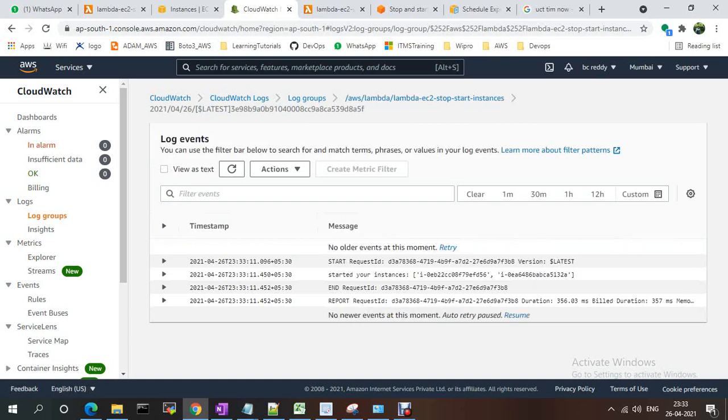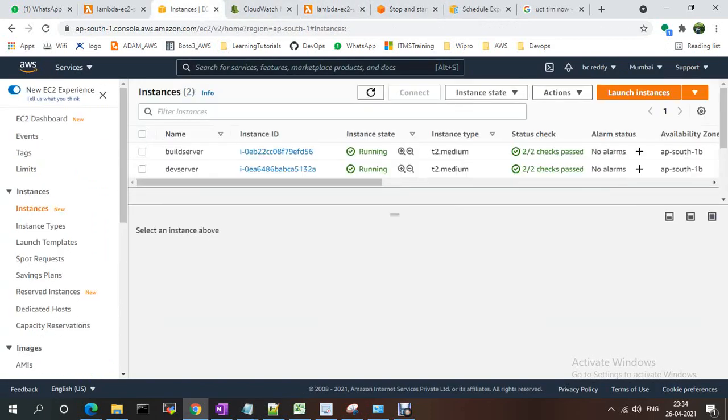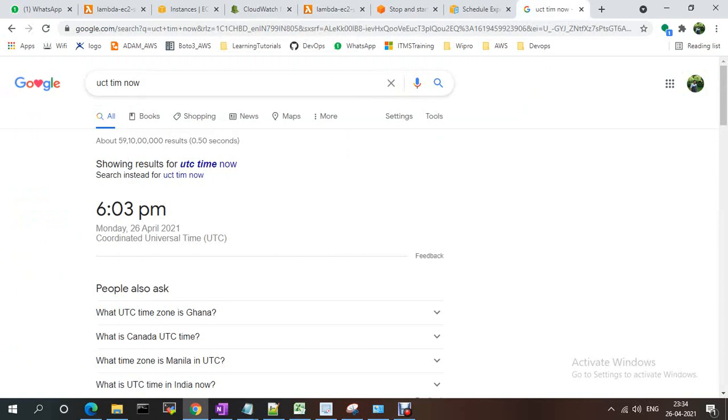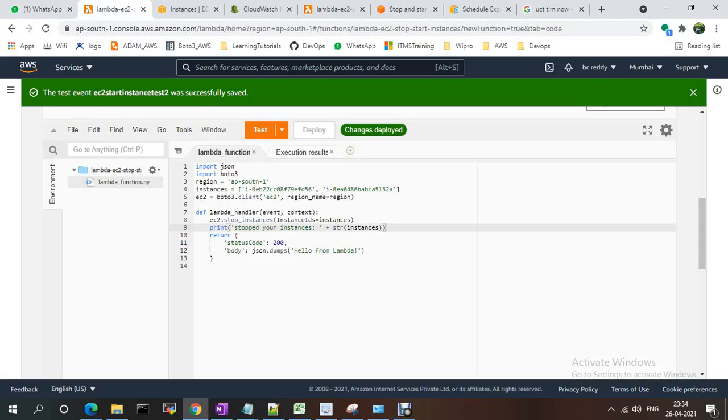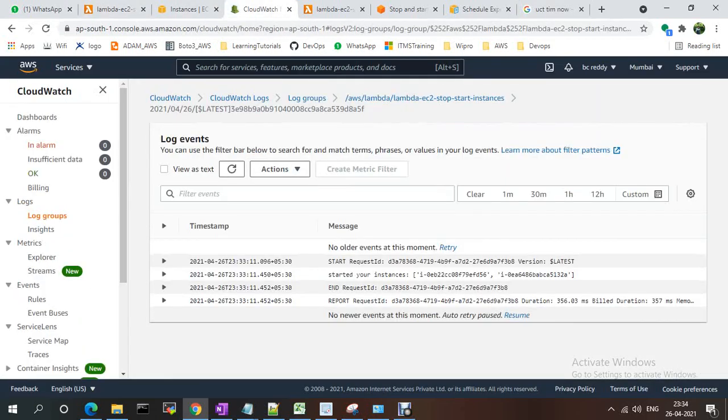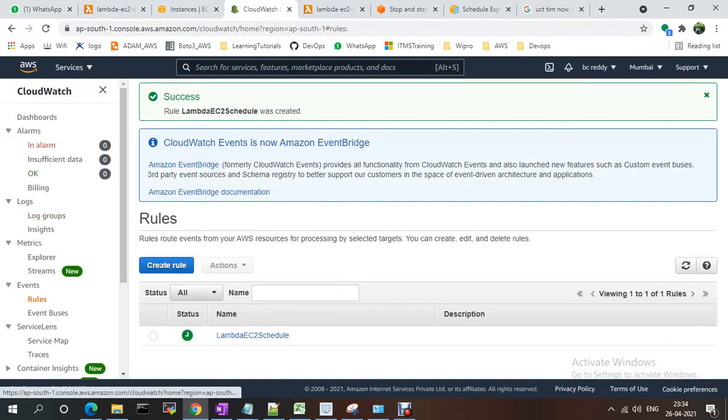Started the request. Okay. Started your instances. This one, just go to the instance. Still it is running because I have to stop the instances. Check. I'll give 6, scheduled instance.